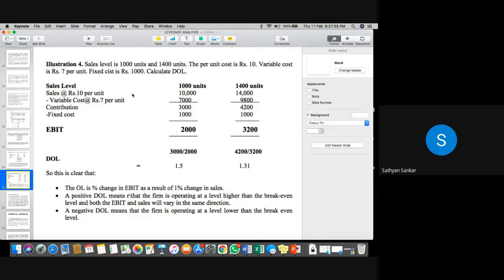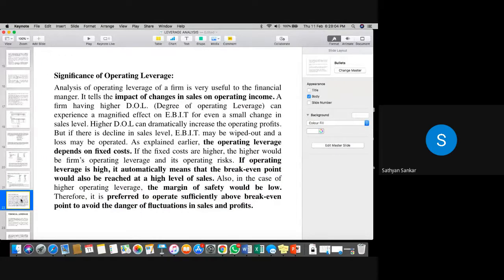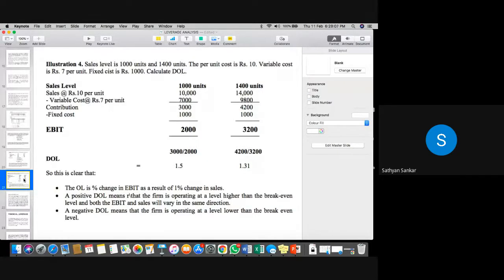It should be 1.5 for 1000 and 1.31 for 1400. Yeah, 1.5 and 1.31.